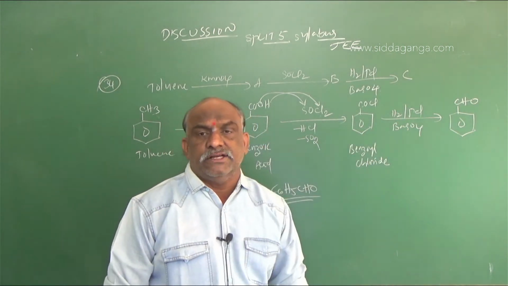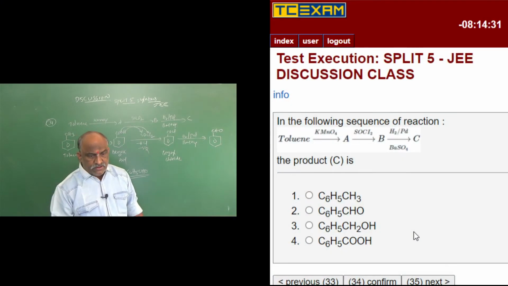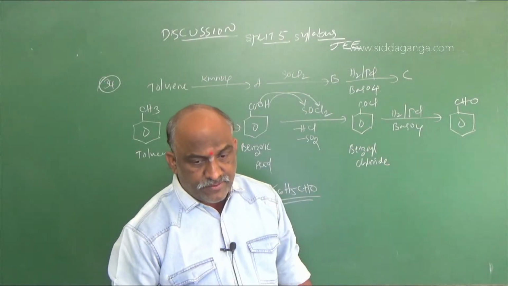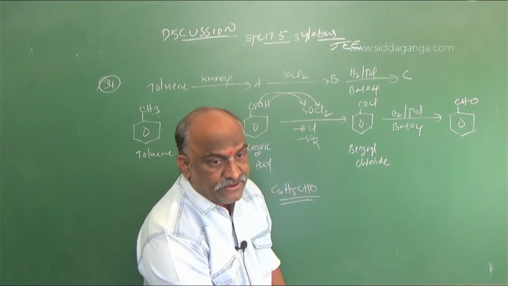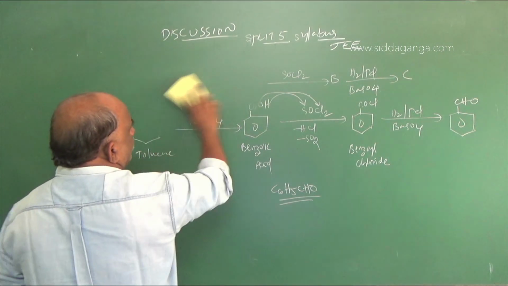Then acid chlorides are converted into aldehydes. So the final answer is C6H5CHO. Go through this type of questions because they are very important and deciding questions. Clear? Next one.